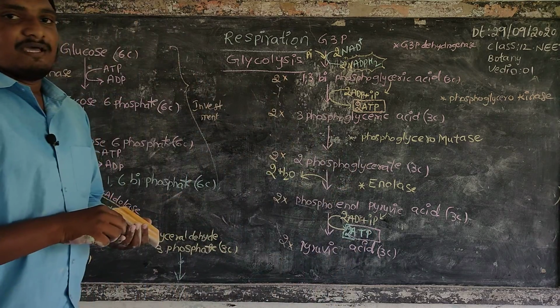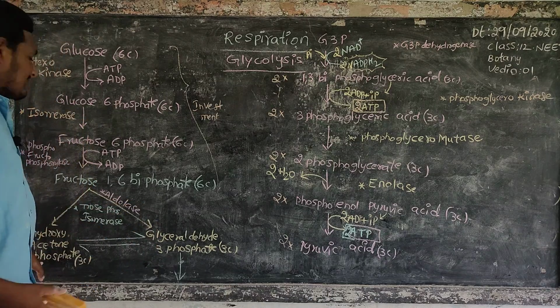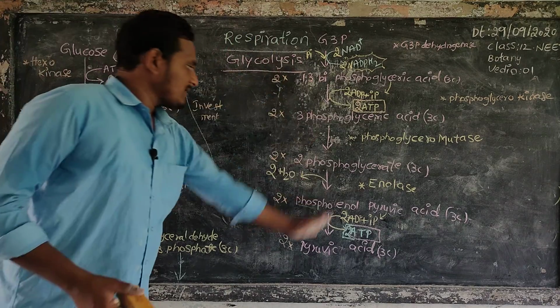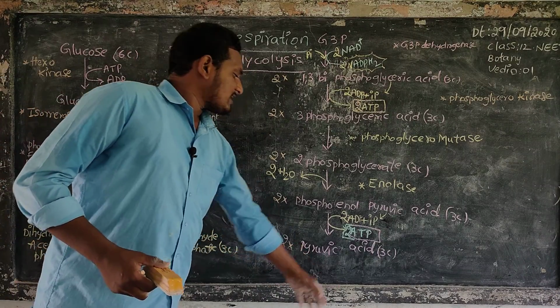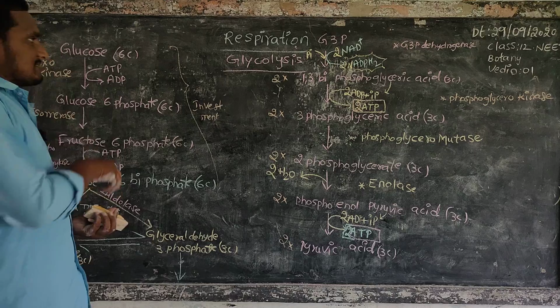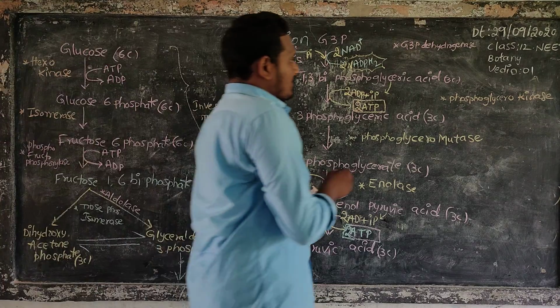2 molecules of ATP. That is for the second reaction. First reaction for the first step, second reaction for the second step. Finally, to the formation of 2 pyruvic acids. So, to sum up.